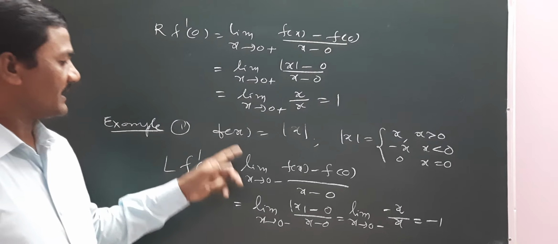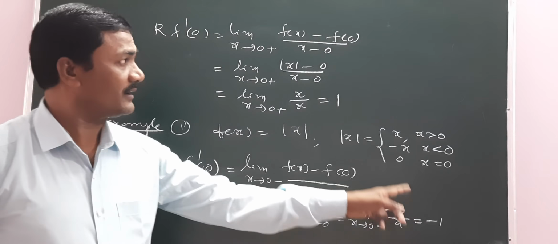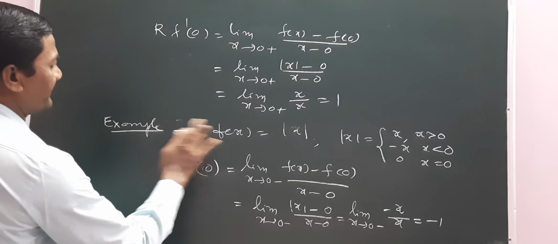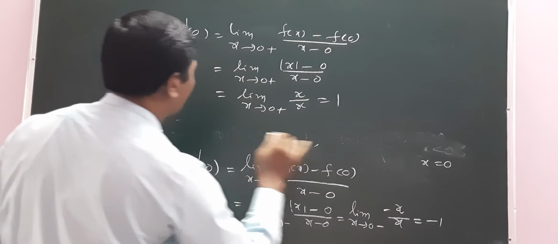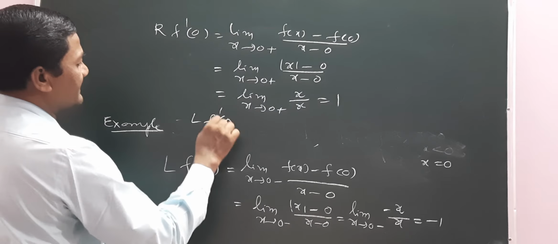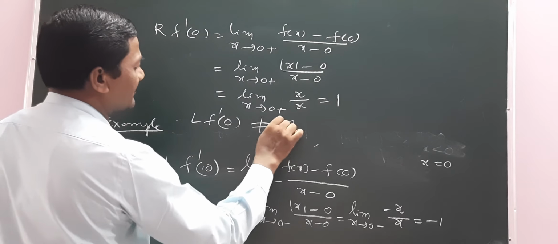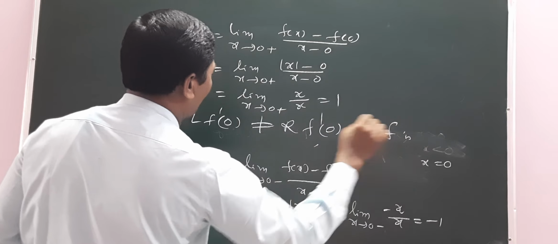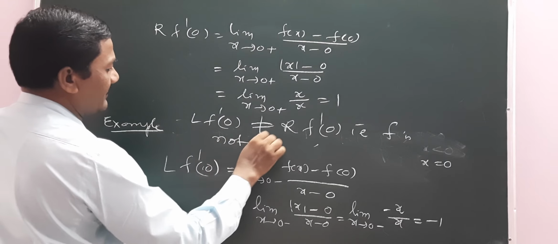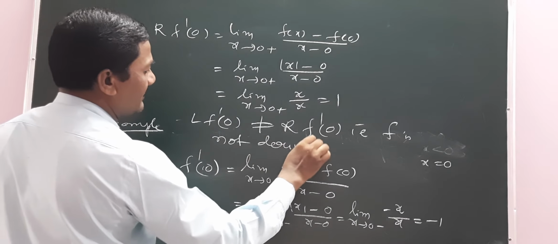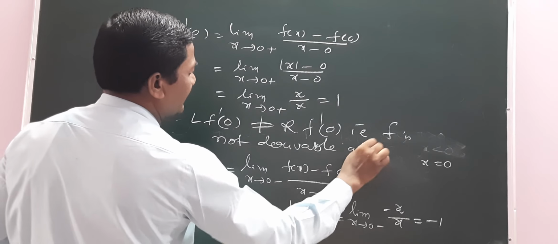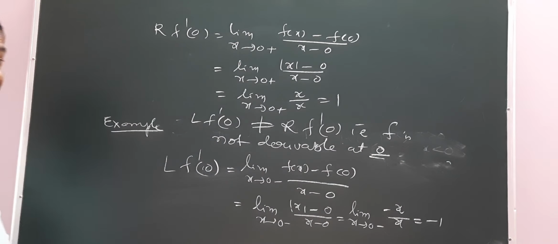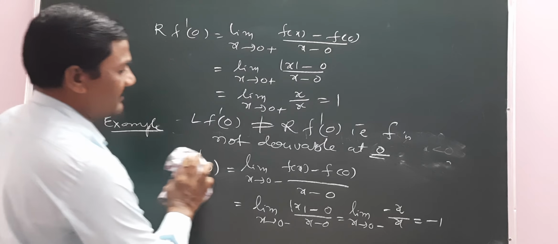So the left derivative is minus 1, the right derivative is plus 1. That means in this case LF dash 0 is not equal to RF dash 0. So f is not derivable at c, that is, at 0 only.